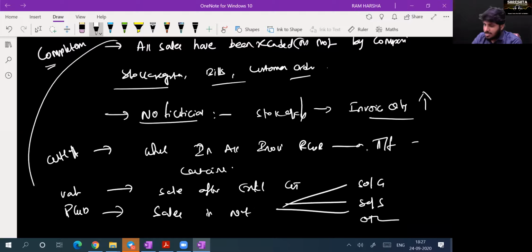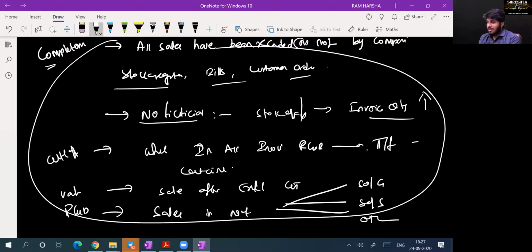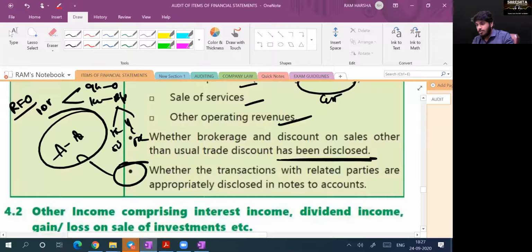See, here itself we got some 6-7 points easily. If you think with common sense, you can easily write. These questions will be asked for 4 marks maximum, in the worst case 6 marks. With common sense, if you think, you can write all of this. Clear? Yes, sir. Next.